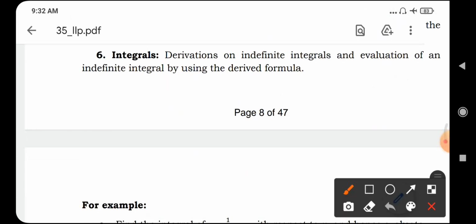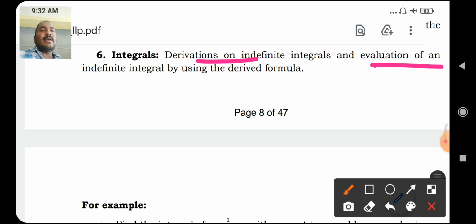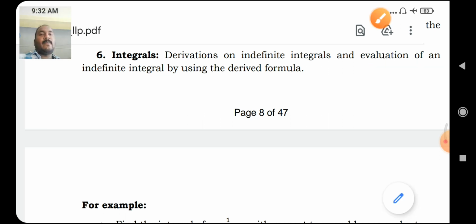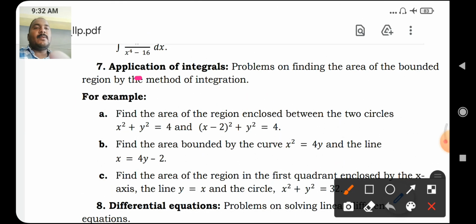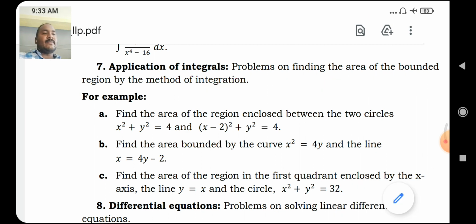Integrals: derivations on indefinite integrals and evaluation of an indefinite integral by using the derived formula. Next, chapter number 7, applications of integrals: problems on finding areas of the bounded region by the methods of integration.